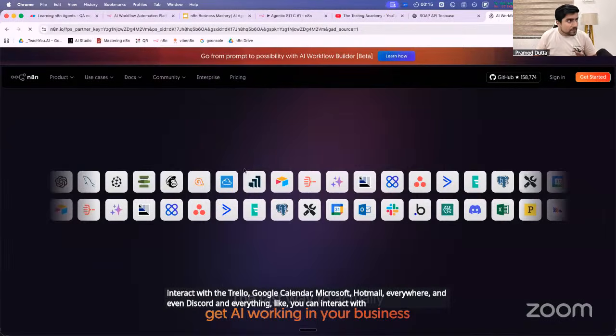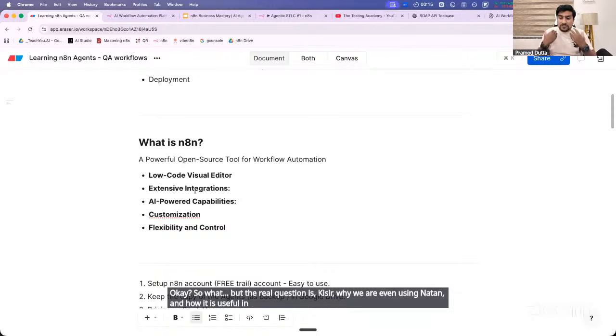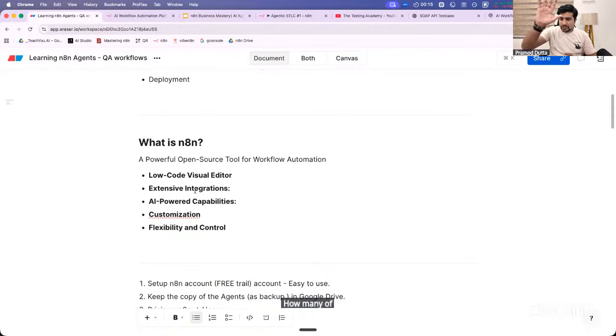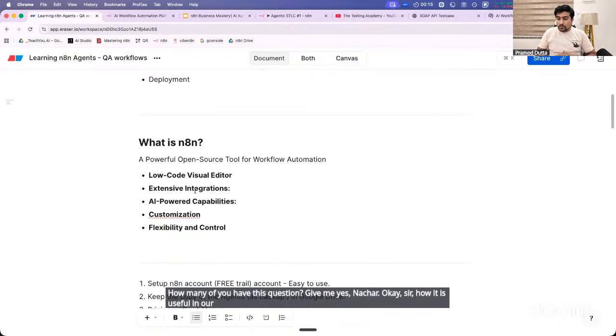But the real question is, sir, why are we even using n8n, and how is it useful in our QA life cycle? How many of you have this question? Give me yes in the chat. Sir, how is it useful in our QA workflows?